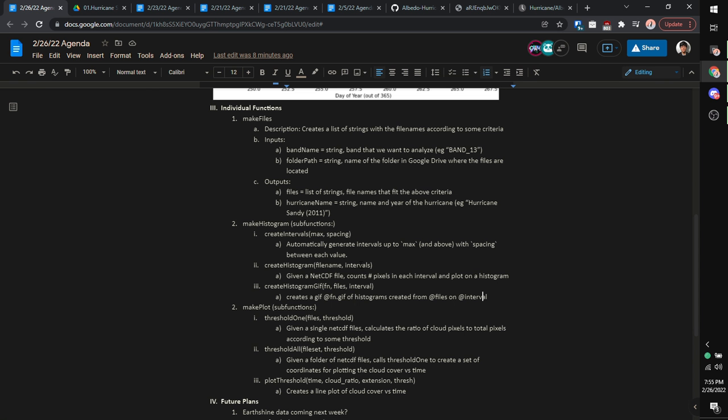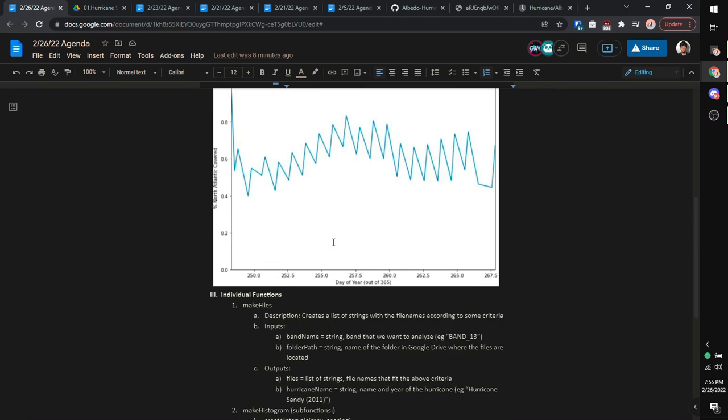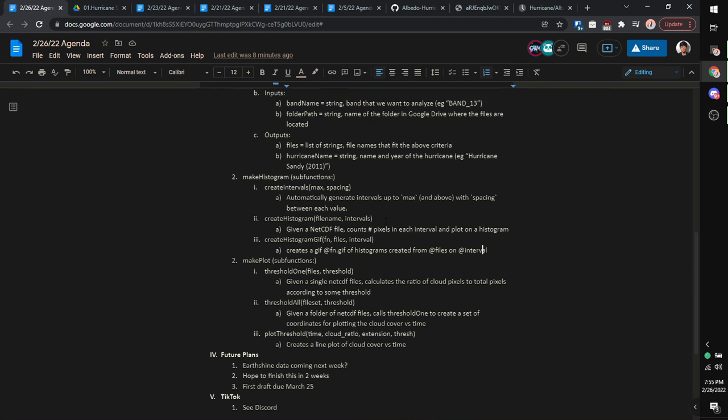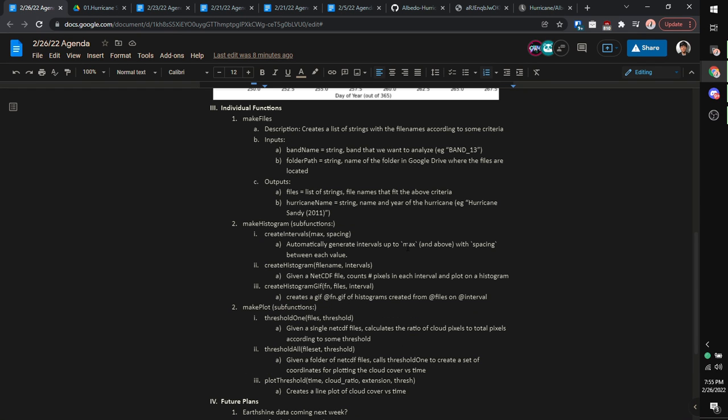Yeah, so that's what the make histogram team is going. The make plot is going to be making a graph like this. And this thresholding is a little different from the one before. I kind of wanted you guys to implement thresholding in different ways. This is more of an interval-based thresholding. This is a single value-based thresholding, but they're both interesting in their own ways.